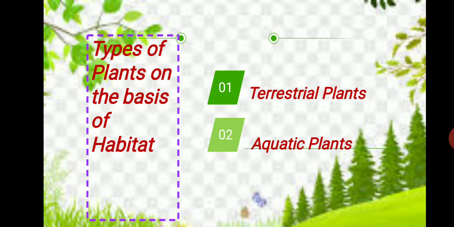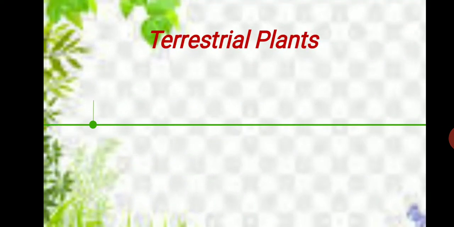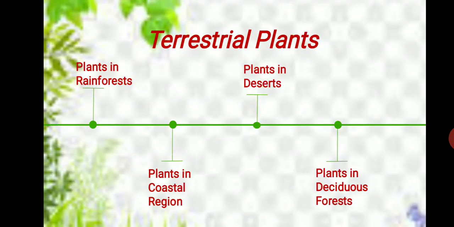Clear? Now terrestrial plants are further divided in four parts: plants in rainforest, plants in coastal region, plants in deserts, and plants in deciduous forests. So these four kinds of terrestrial plants are there: plants in rainforest, plants in coastal region, plants in deserts, and plants in deciduous forest. So these are the types of plant.